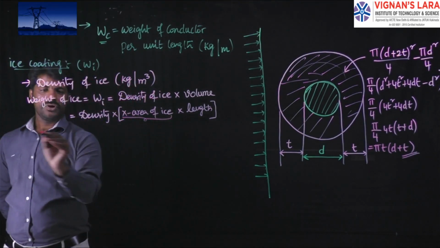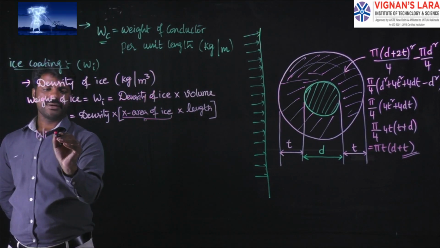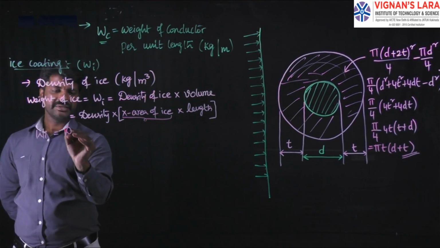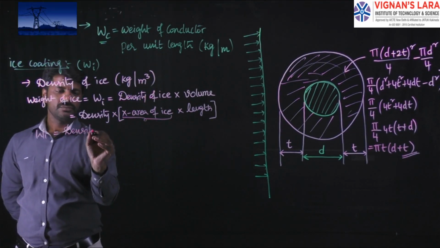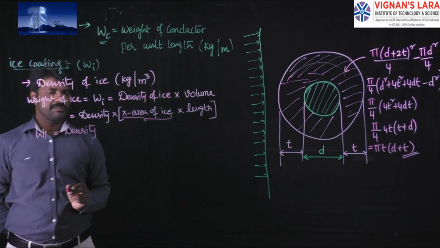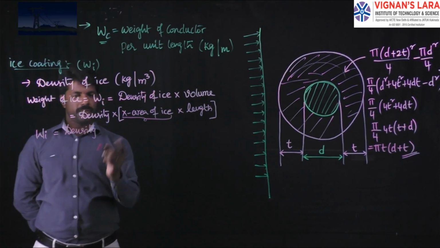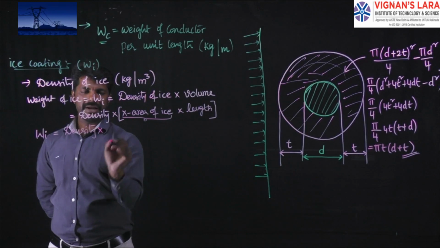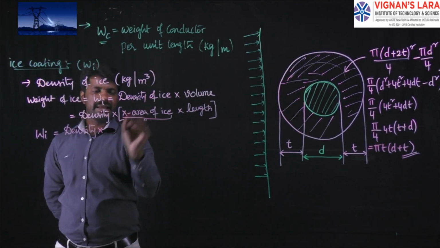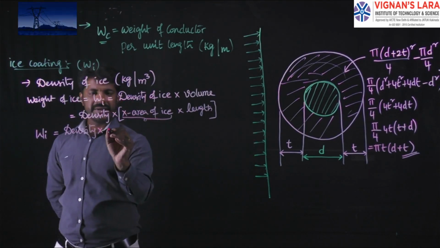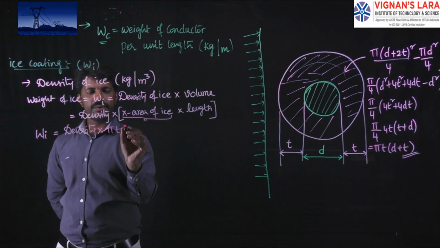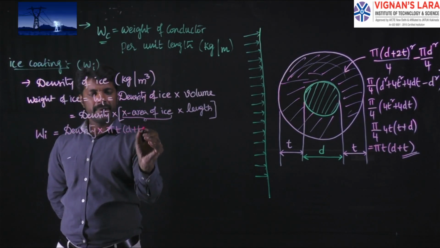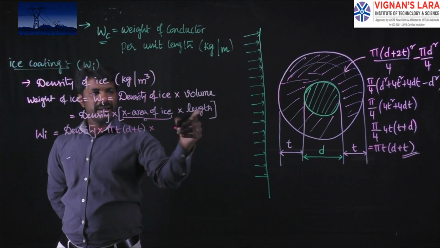So the weight of the ice to be calculated is given by its density, a known value defined in kg per cubic meter, multiplied with the cross sectional area of the ice that we have calculated, pi t into (d plus t), multiplied by the length of the conductor.